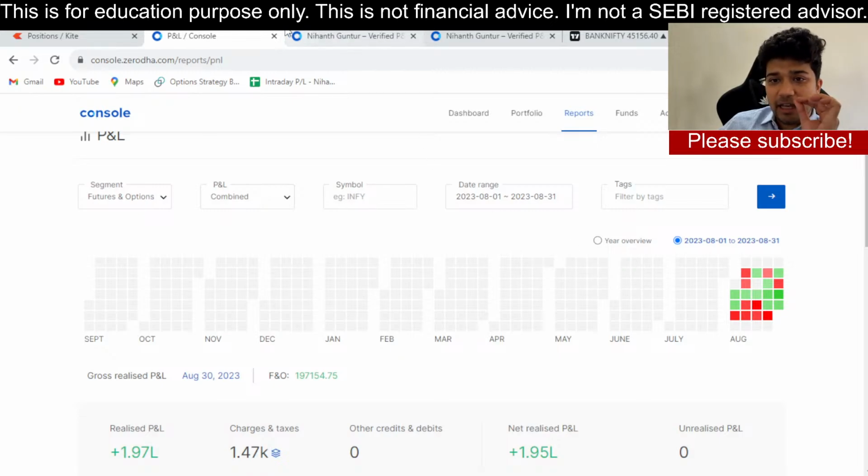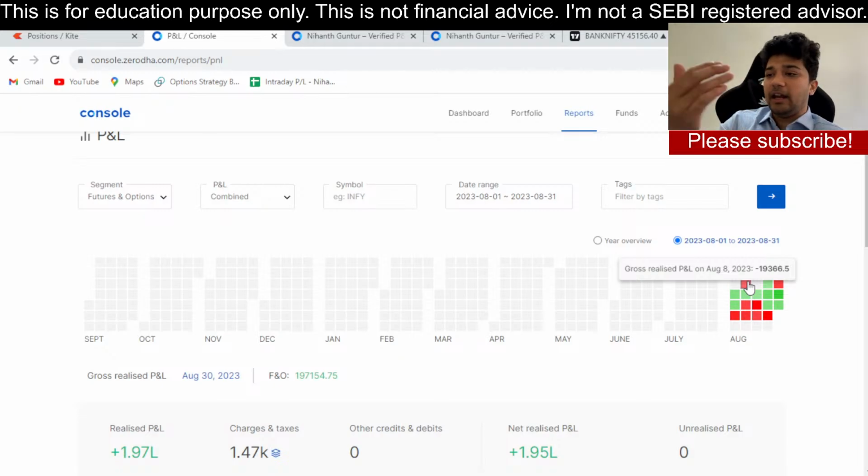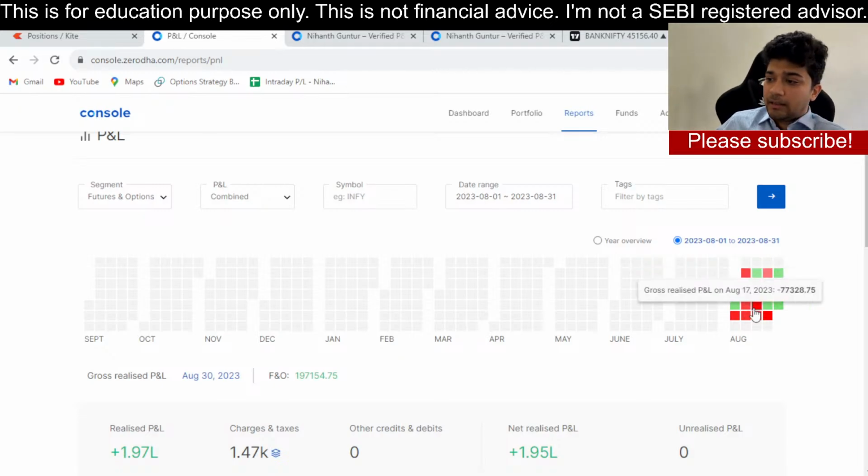What I want you to take away from this whole experience is, imagine if I did not stick to my strategy, and because I was scared or for some reason, I decided to reduce my lot size. I said, okay, 420, I'm making a lot of losses, let us cut it down to 210. When I had this rally, I would not have made 1,97,000, I'd probably make only 1 lakh.